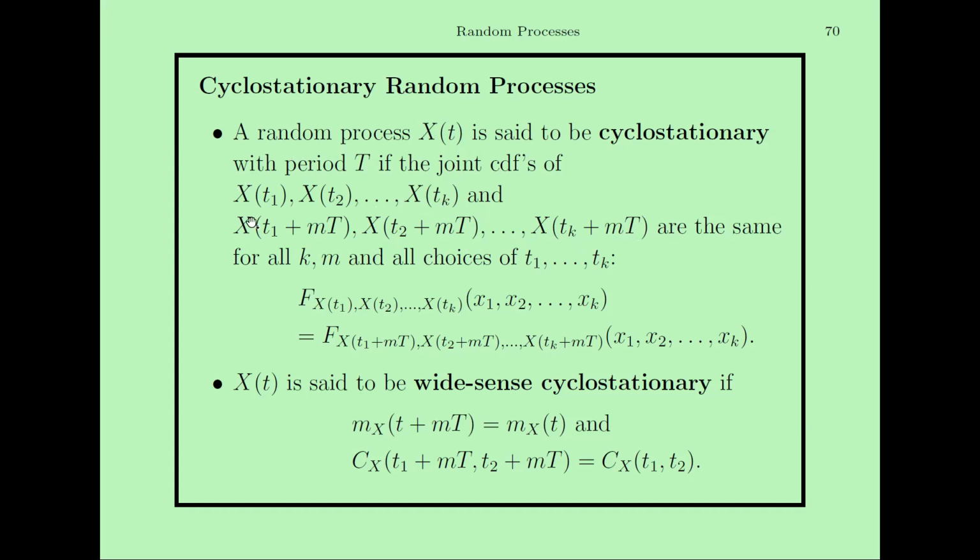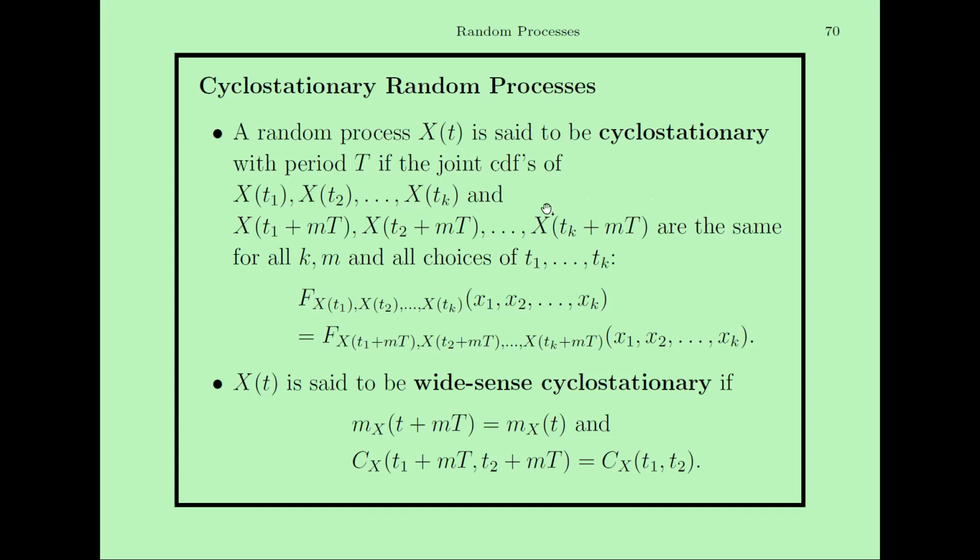The joint probability distribution function of xt1, xt2, up to xtk will be the same as that of xt1 plus mT, xt2 plus mT, up to xtk plus mT, for all k, m, and all choices of t1 to tk. Then this process will be called a cyclostationary process.